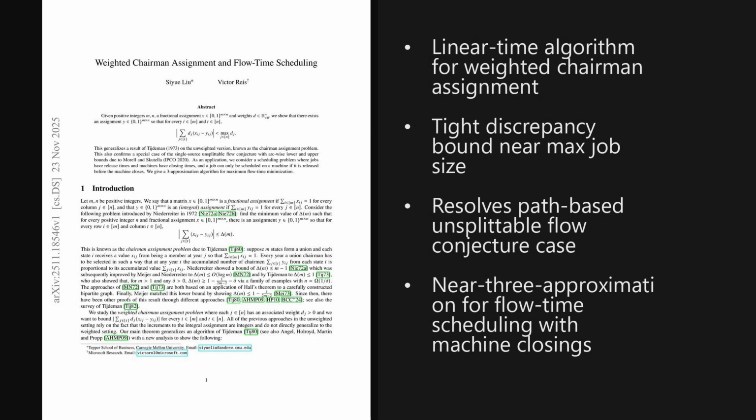So the big picture is that this research extends the classic Chairman assignment guarantee to fully weighted settings with a simple linear time algorithm, and then turns that combinatorial insight into a near 3 approximation for tricky flow time scheduling with machine closing times. These tools could shape future work on robust routing and deadline-aware scheduling.